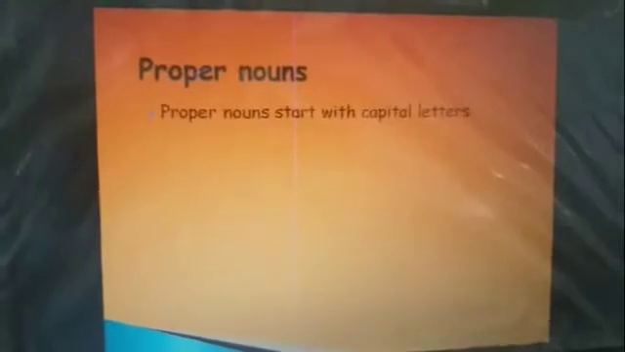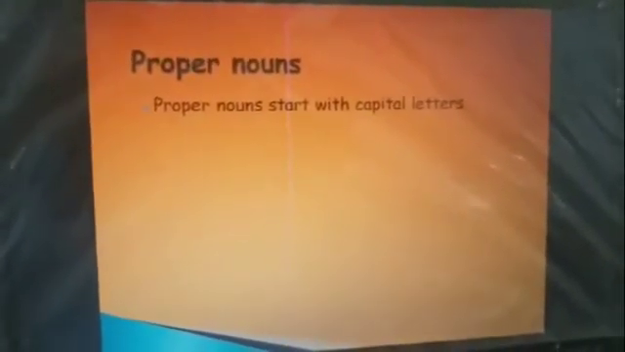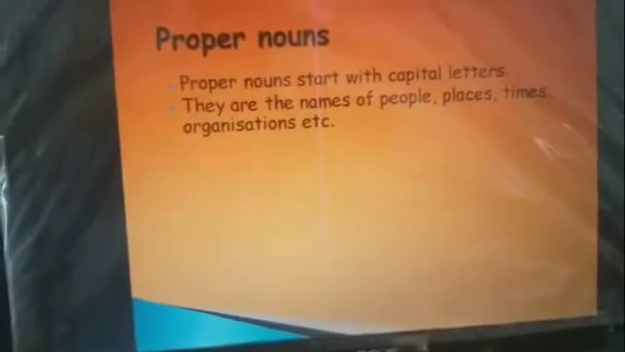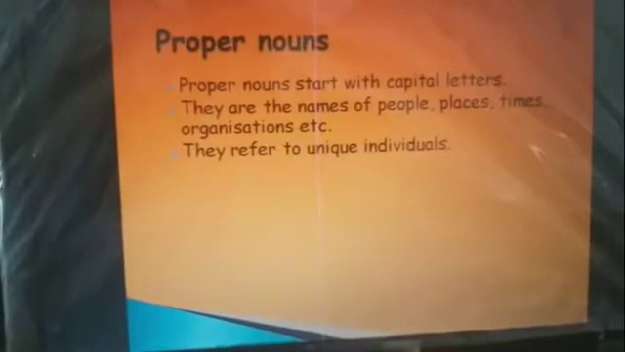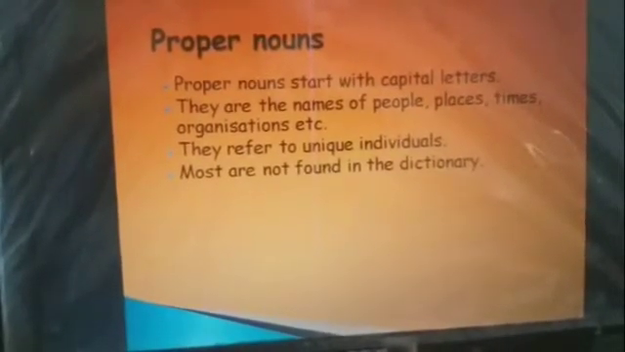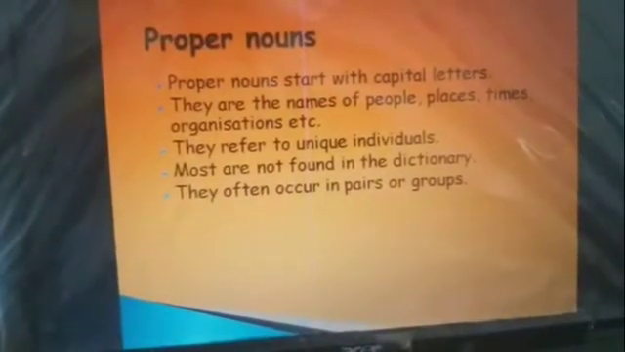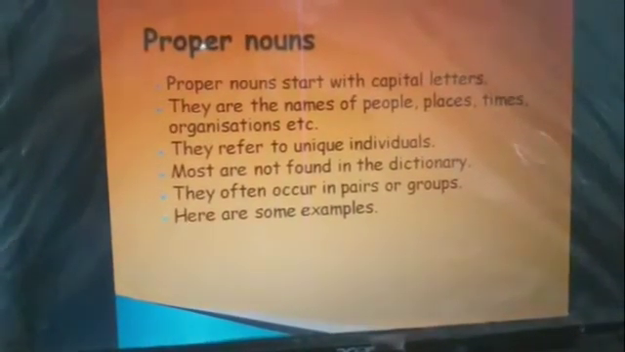So, proper nouns. What are proper nouns? Proper nouns start with capital letters. They are the names of people, places, times, organizations, etc. They refer to unique individuals. Most are not found in the dictionaries. They often occur in pairs or groups. Here are some examples.